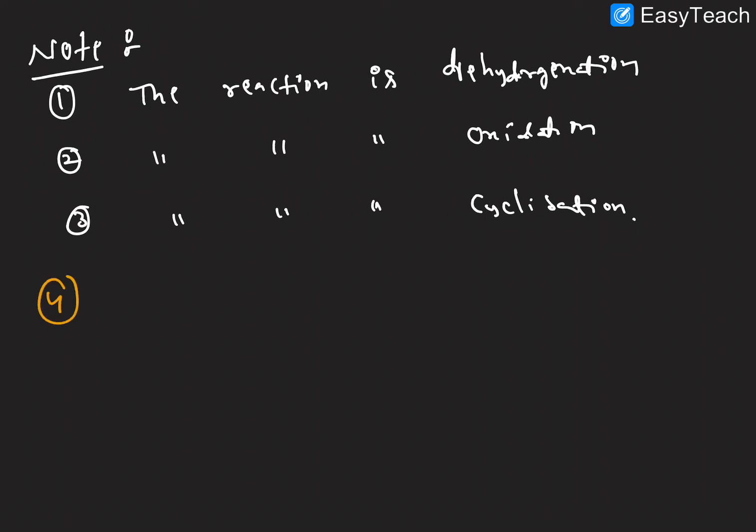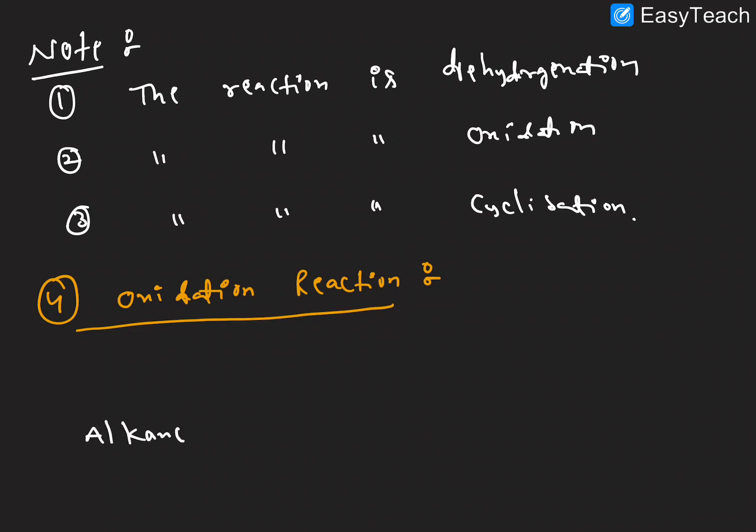Next, the fourth chemical property, oxidation reactions. Alkanes are also involved in oxidation reactions. I will give the general points now. So for the alkane, the oxidation takes place.